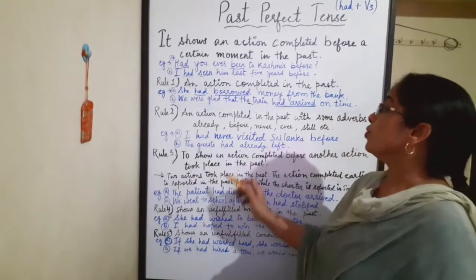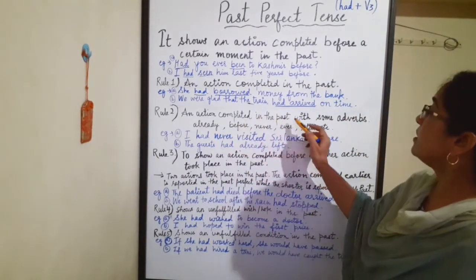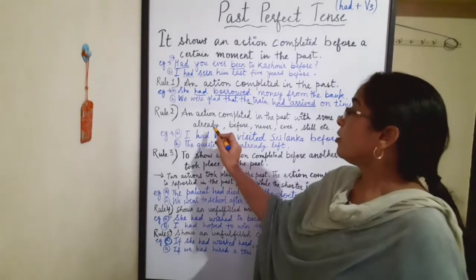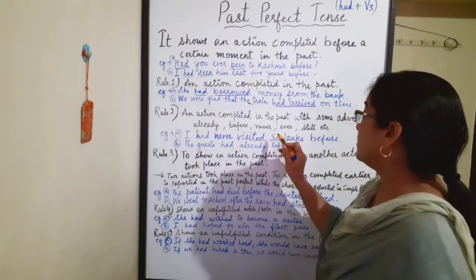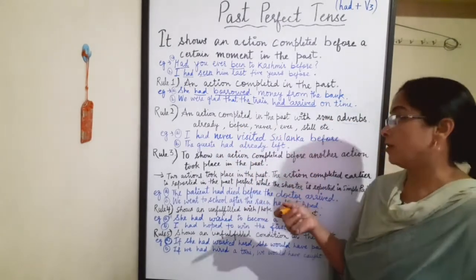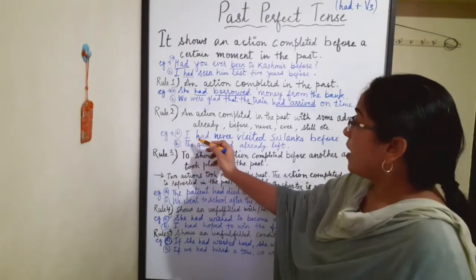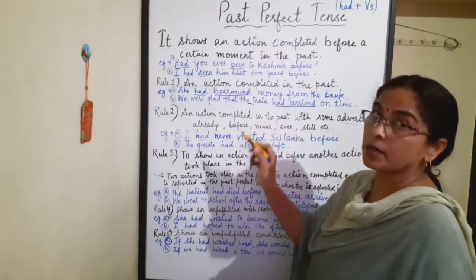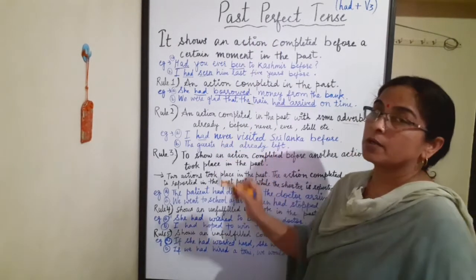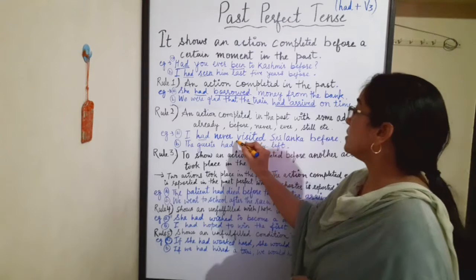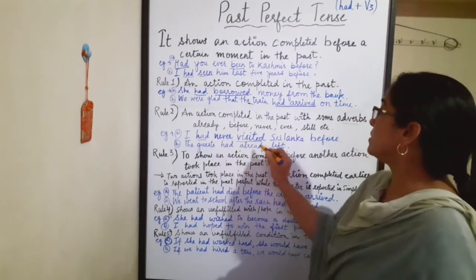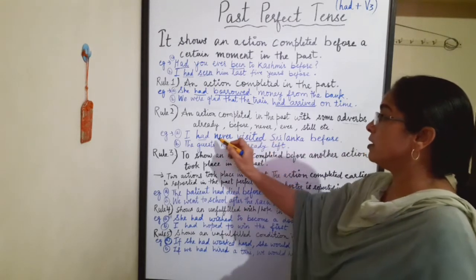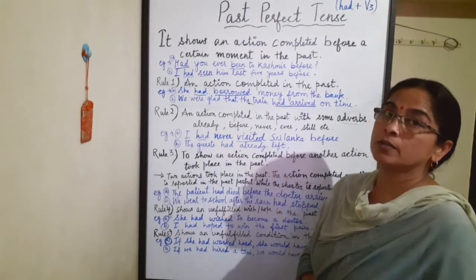Now rule number 2, an action completed in the past with some adverbs. Which adverbs are used here? Already, before, never, ever, still, etc. Example number 1, I had never visited Sri Lanka before. Had tells us about past perfect, never tells us about the adverb.